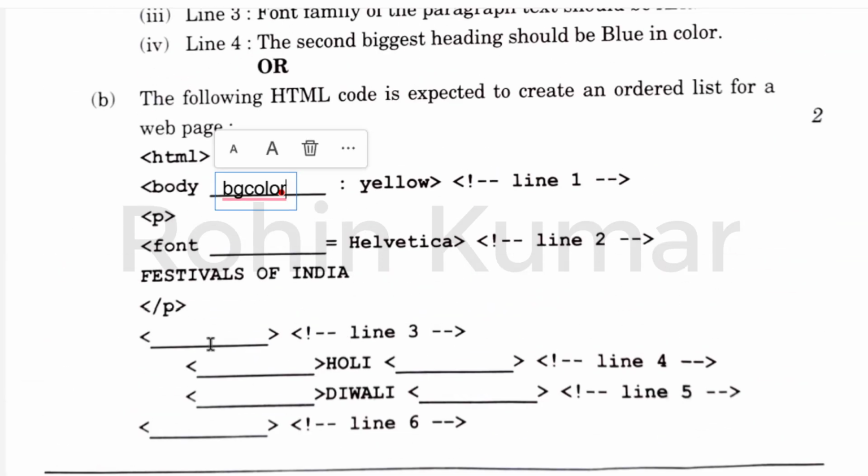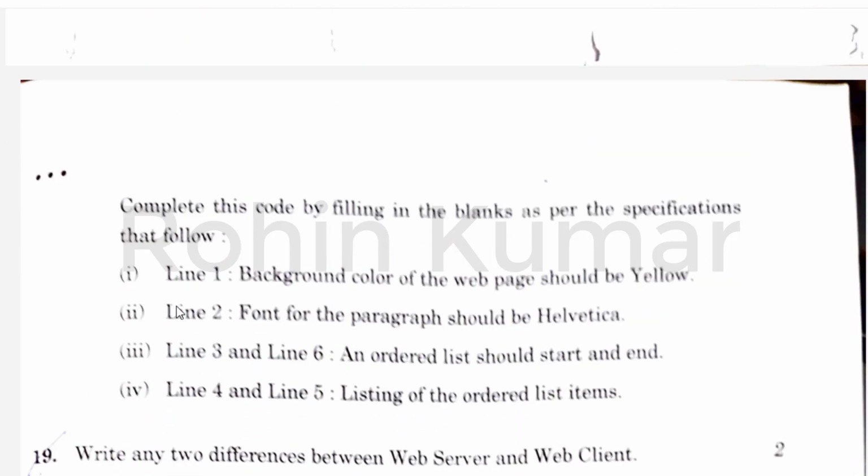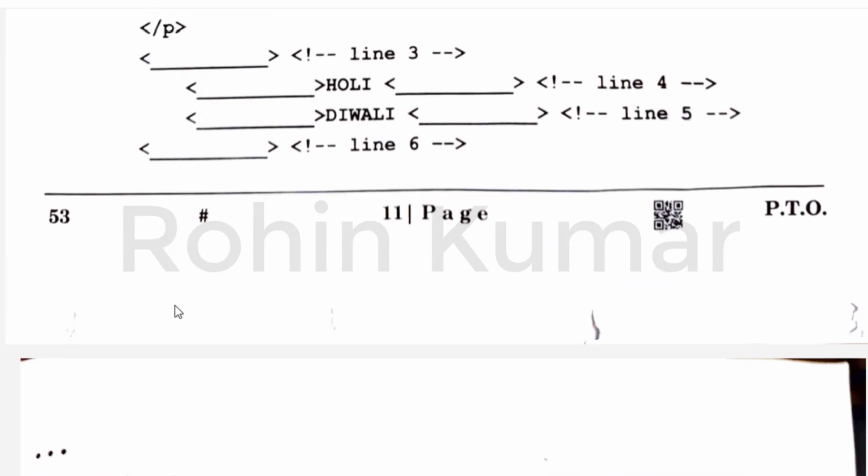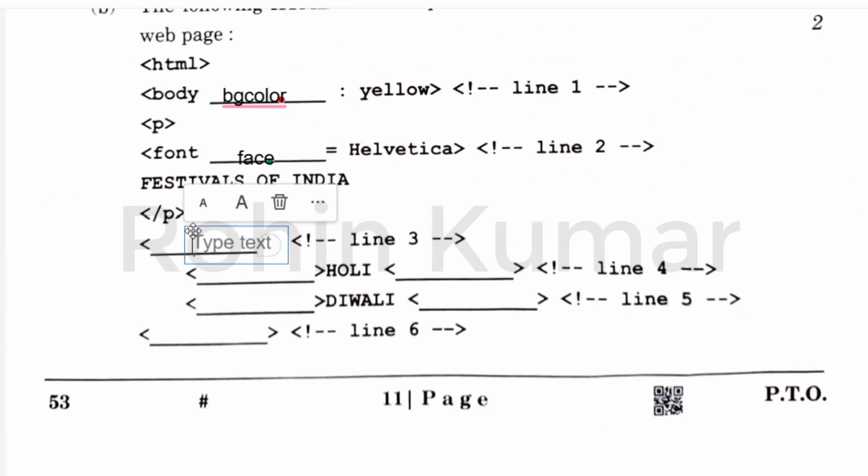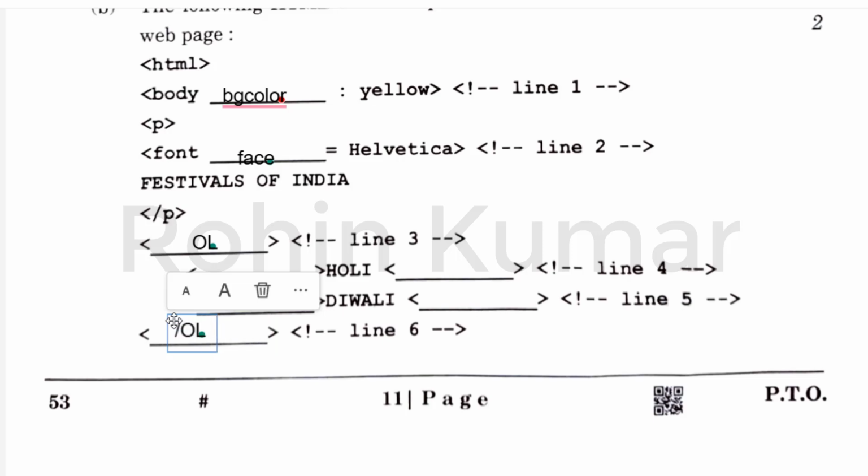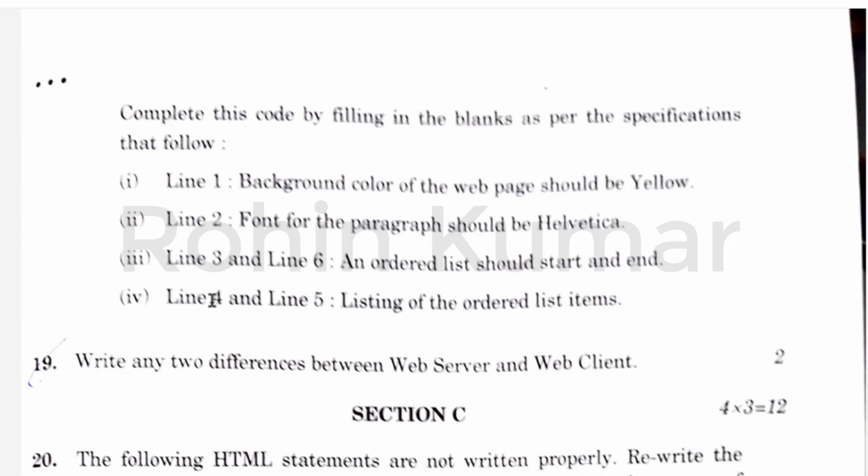Font for the paragraph should be Helvetica, so it should be face, the name of attribute we have to write here. And the next line is 3 and 6 line, third and sixth line, ordered list should start and end. So we will write here OL tag, and we will close it with OL tag.